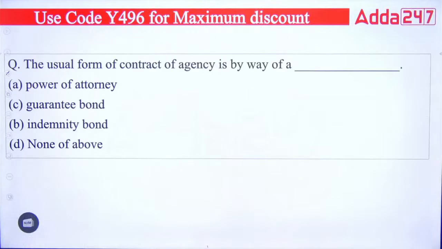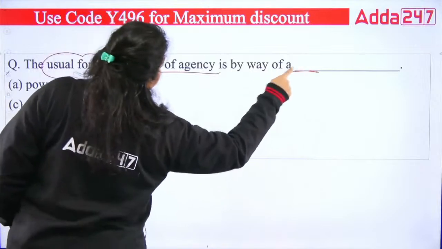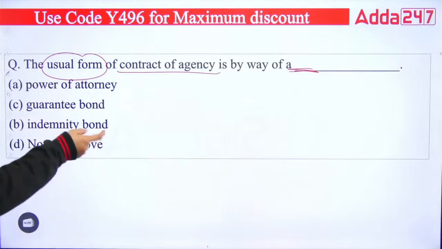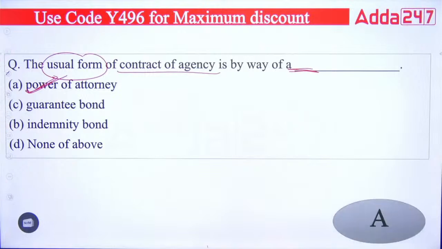Now next question we have, the usual form of contract of agency is by way of a dash. A power of attorney, guarantee bond, indemnity bond, none of the above. So which of the following is correct? It's very obvious. The usual form of contract of agency is done by way of a power of attorney. So right answer you have A.